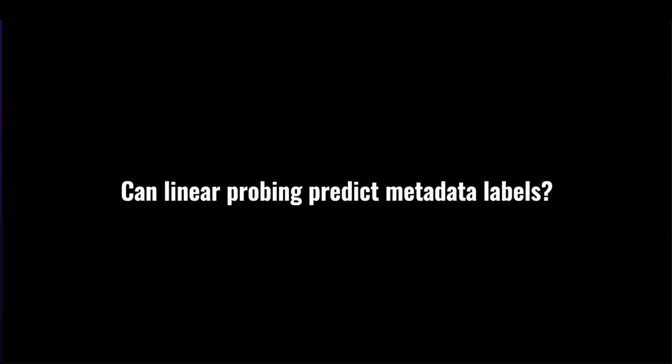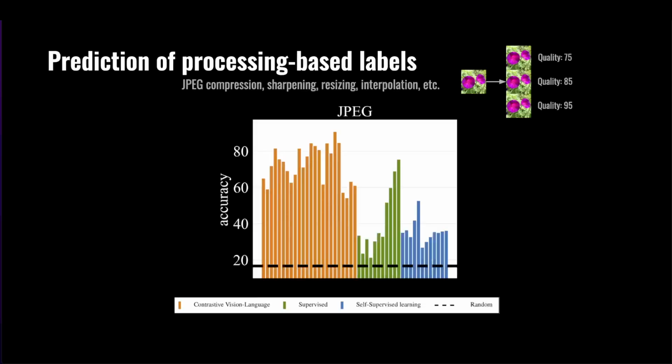First, we ask whether linear probing on top of the representations from frozen foundation models can be used to predict these metadata labels. For the prediction of processing-based labels, we apply different kinds of processing, for example, JPEG compression with different quality values, and train a linear classifier to predict this value. We observe that for JPEG compression, many models perform above the random chance.